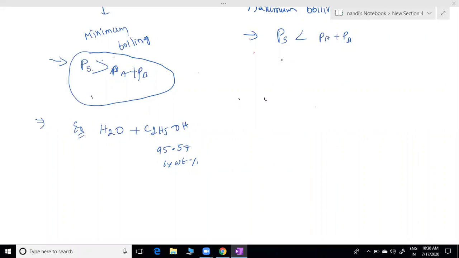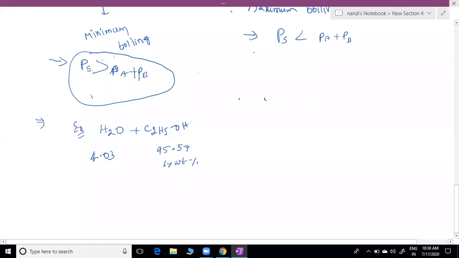So the water and ethyl alcohol composition is 95.57% alcohol and 4.03% water. At this stage only it can act as an azeotropic mixture.